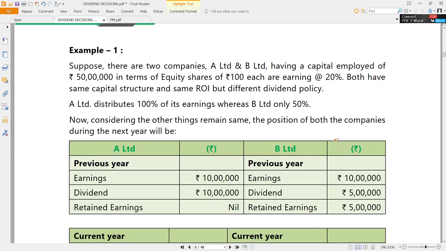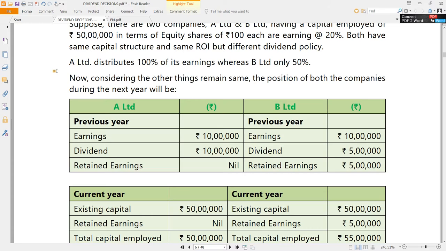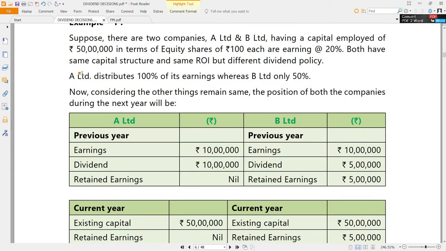Now, will the retained earnings have any impact on growth or not? Definitely yes, because retained earnings are going to be used as a part of the source of finance. And if they are used, and if the organization has investment opportunities, it is definitely going to get better benefit by retaining the earnings, because it earns more return on investment than the company which distributes everything as dividend and has no retained earnings. Of course, for this point, we need to keep an assumption that the organization has investment opportunities.